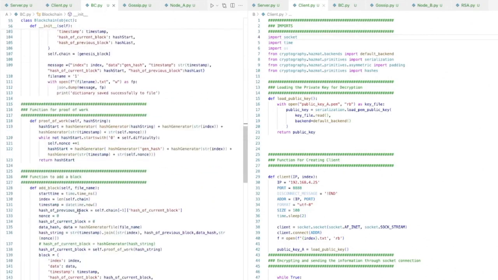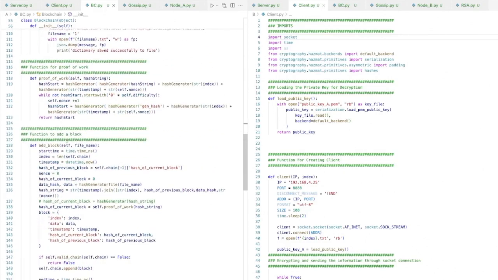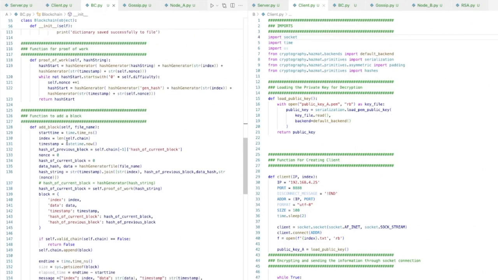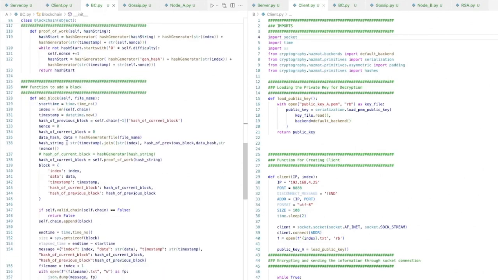Same here as well, the proof of work. And this is the function to add the block. So basically, if there is a block in my file system, it will just keep on adding that block depending upon if it already has that or not.